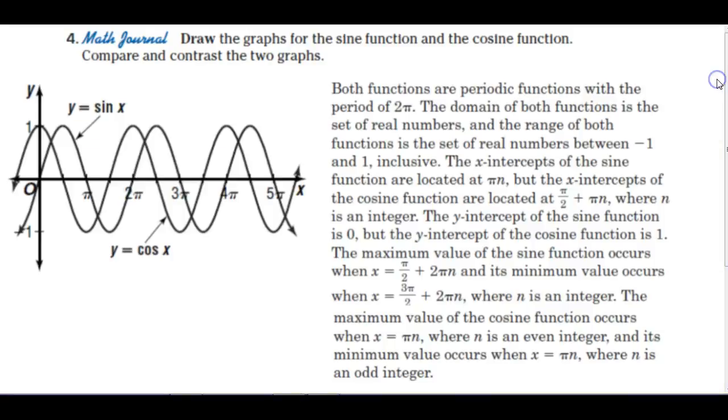So here are the graphs. Now here they're on the same axes, but you didn't have to do that. You can compare and contrast the two. You can compare what you have to what you see here in paragraph form. And I hope this helps you see the difference between the two and the similarities.